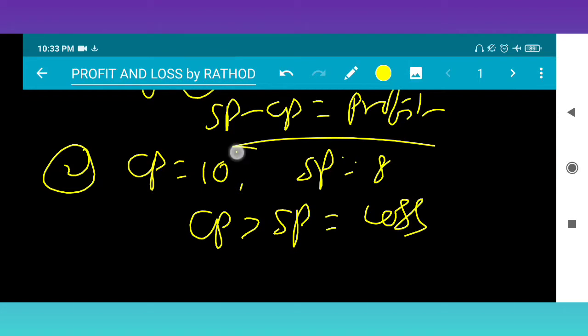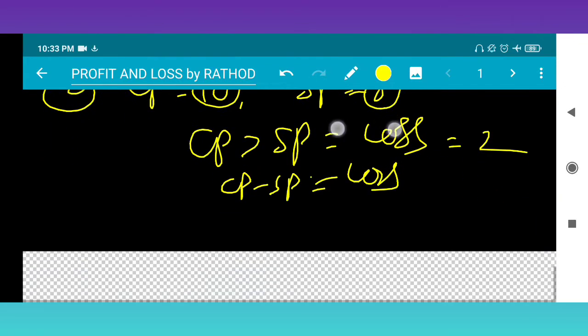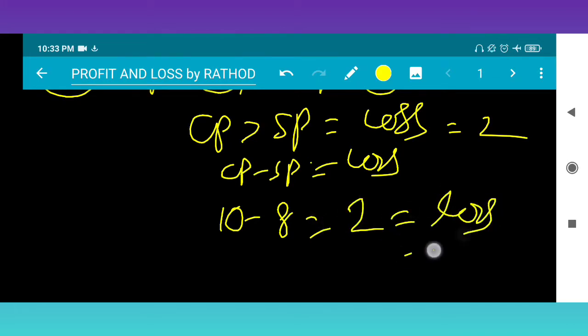Why loss? I am buying the product for 10 rupees and selling it for 8 rupees. So 2 rupees is less now. So that's why I am getting a 2 rupees loss. So CP is greater than SP means CP minus SP is nothing but loss. Okay. So CP is 10 rupees and SP is 8 rupees, so the loss will be 2 rupees. This is the loss. Right.